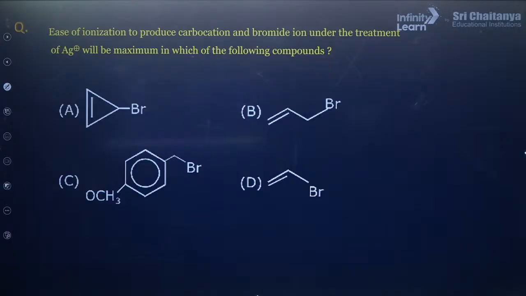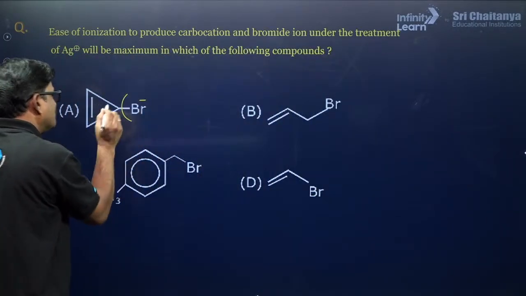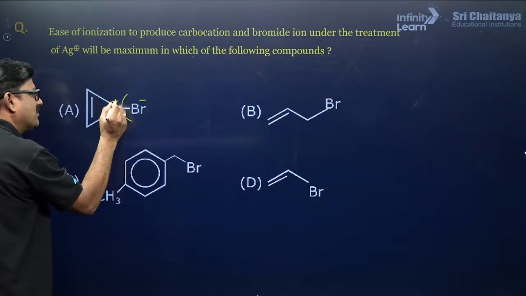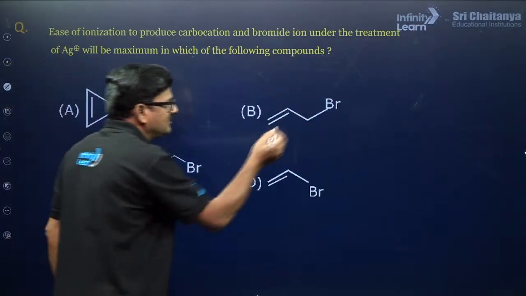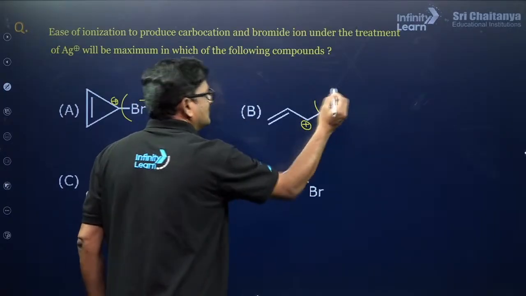Whenever it is ionized, it is going to give rise to Br minus and a carbon plus. Whenever it is ionized, you are going to get a carbocation, right?